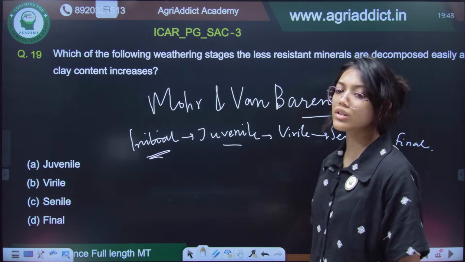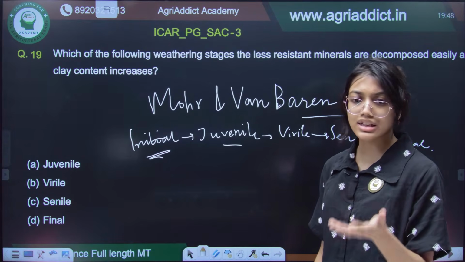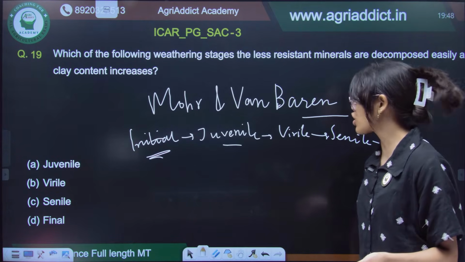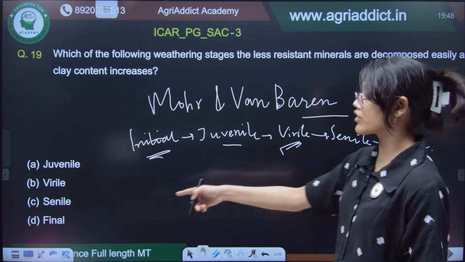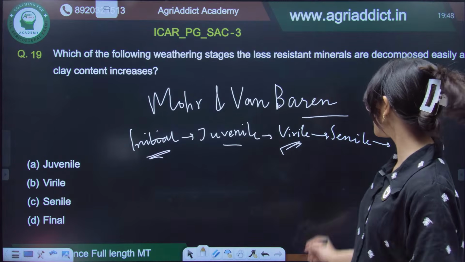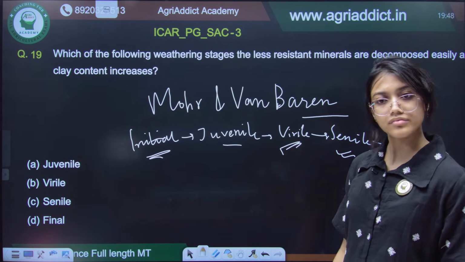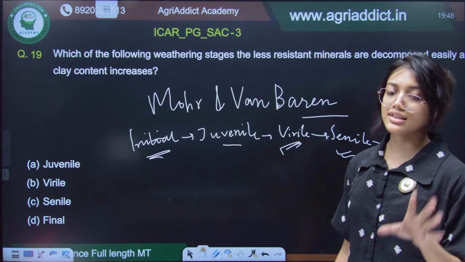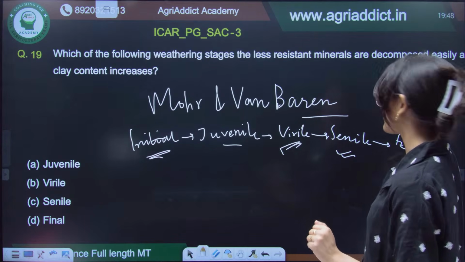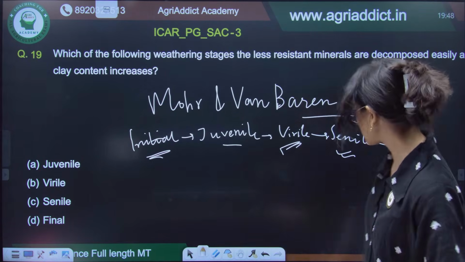In the juvenile stage, only the most easily weatherable minerals will decompose. In case of virile, there will be a gradual increase in the clay content. In case of senile, only the most resistant minerals will predominate, and in the final stage, the weathering process is complete.